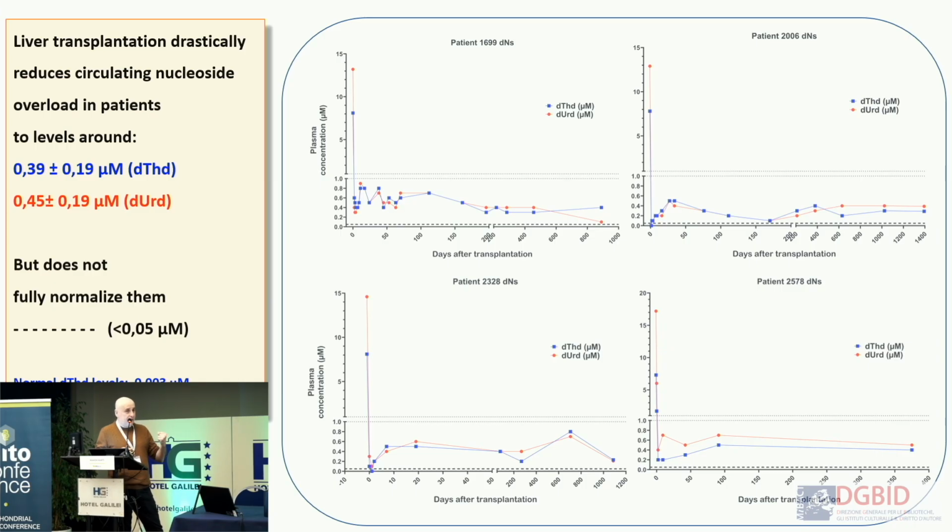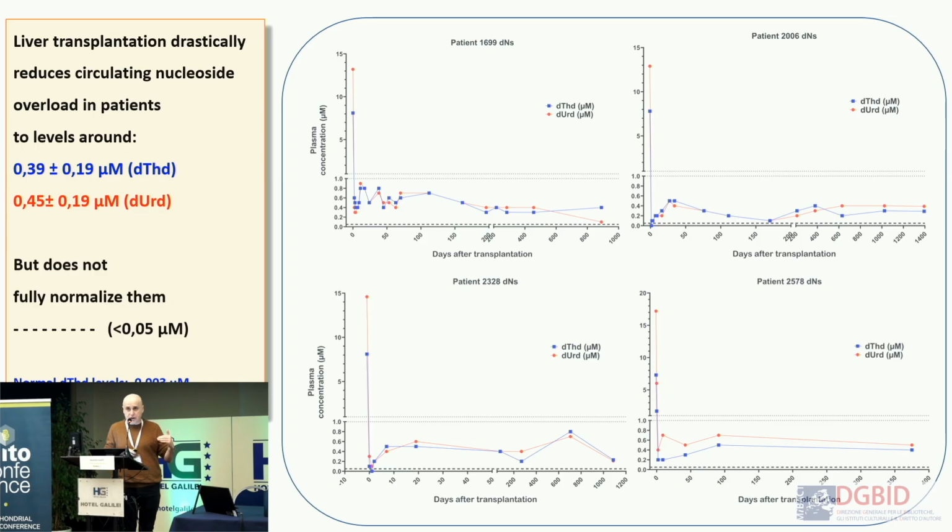In fact, there are reports obtained a short time ago in which the levels have actually been measured, and it is 0.003 micromolar, meaning 3 nanomolar. And the levels that we have been able to measure so far are about 10 times more. So in patients, the levels that you reach are 0.5 micromolar, and this small line here is the limit of detection we have.